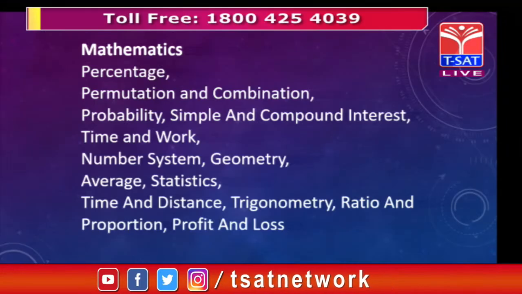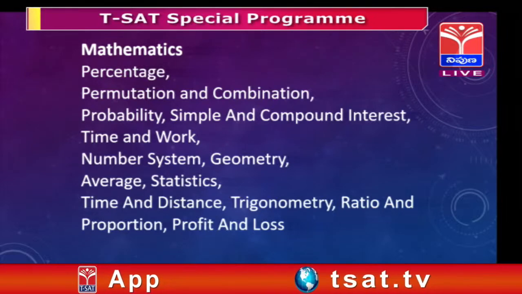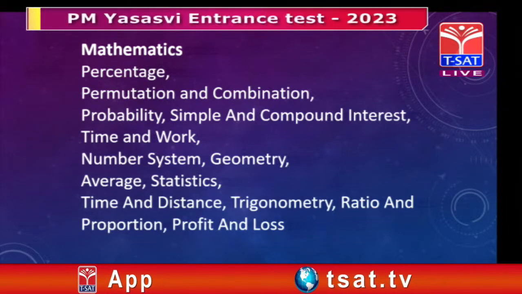Now we will see the previous examination paper questions. We analyzed last year's paper and which chapters were given.